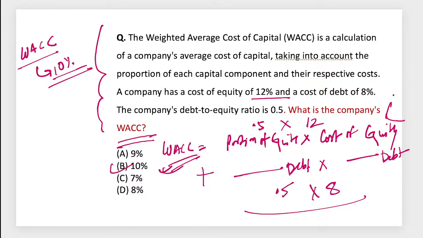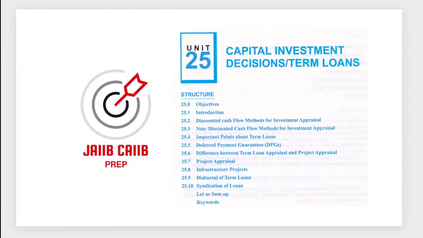Along with that, they'll give you another statement: if the company increases the proportion of debt or equity, how will this affect the overall weighted average cost of capital? If they increase debt, their weighted average cost of capital will come down. If they increase equity, the weighted average cost of capital will go up. So these are the areas we have to understand from this particular one.